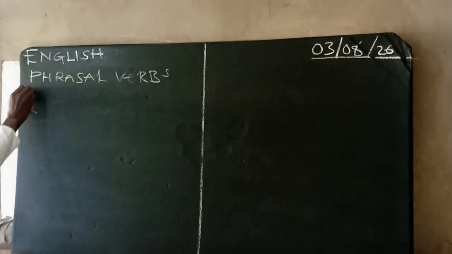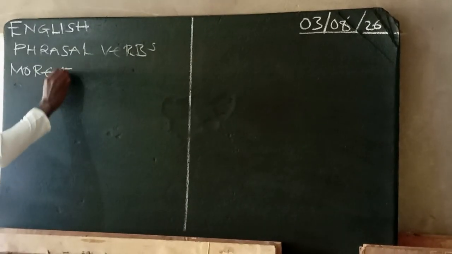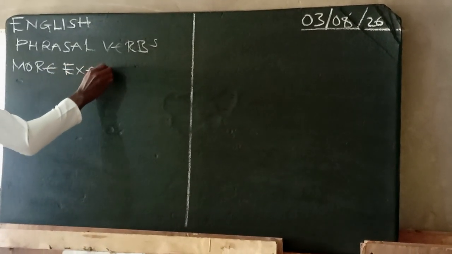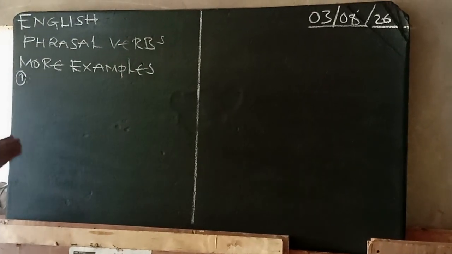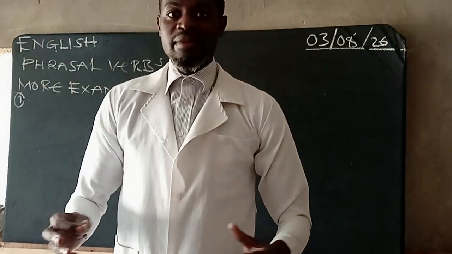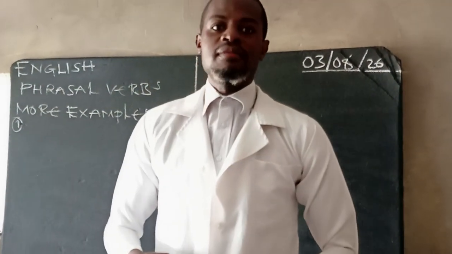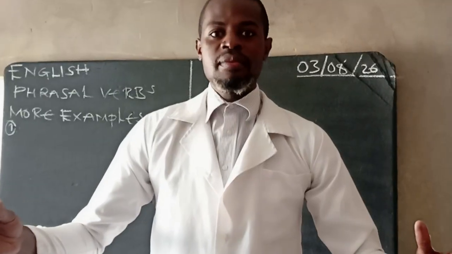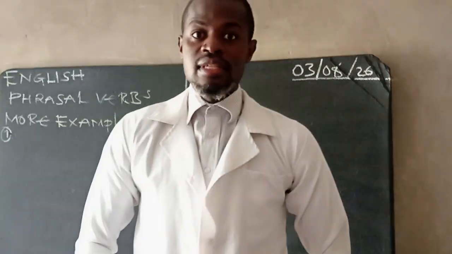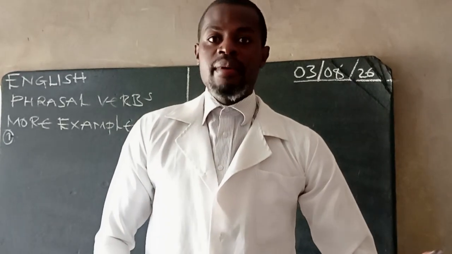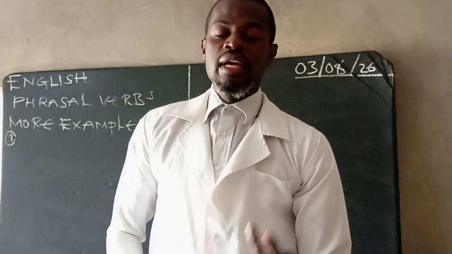I'll just go straight to more examples on phrasal verbs. But before I do, maybe just a quick recap for those who didn't watch my previous video. A phrasal verb is a verb consisting of a verb and a preposition. So there are maybe two or three elements.